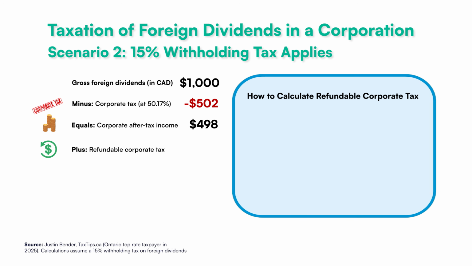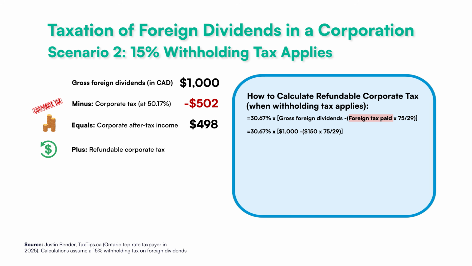In this case, a lower portion of the foreign income is eligible for the refundable corporate tax. The reduction is calculated by multiplying the withholding tax paid by 75 divided by 29. For example, let's assume a 15% U.S. withholding tax on $1,000 of gross U.S. dividends, which would result in $150 of withholding tax. Multiplying 150 by 75 divided by 29 gives us $388. We then subtract $388 from the $1,000 of gross dividend, leaving $612. This is the final amount that would be multiplied by 30.67%, to determine the corporate tax refund of $188.